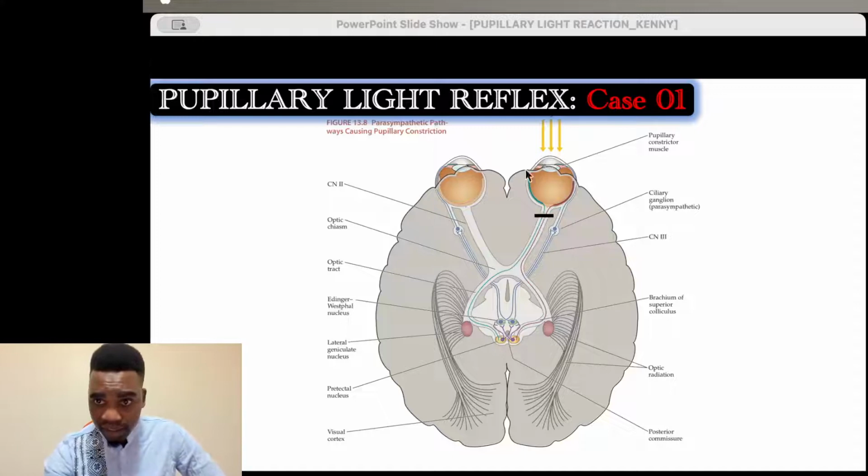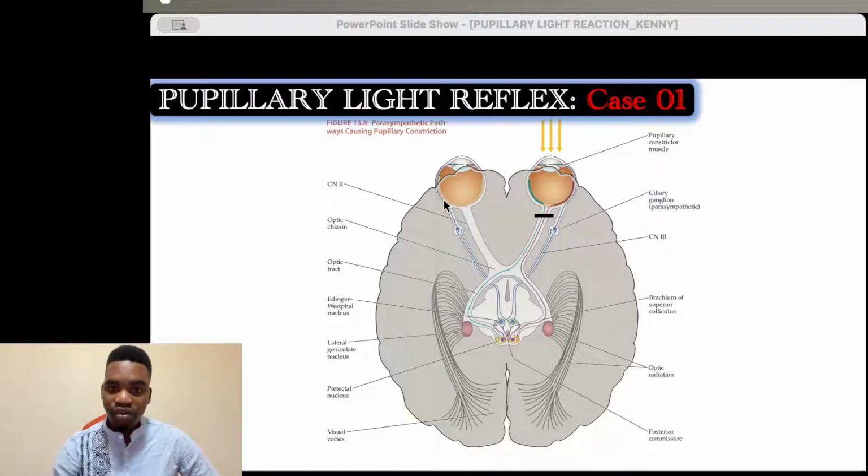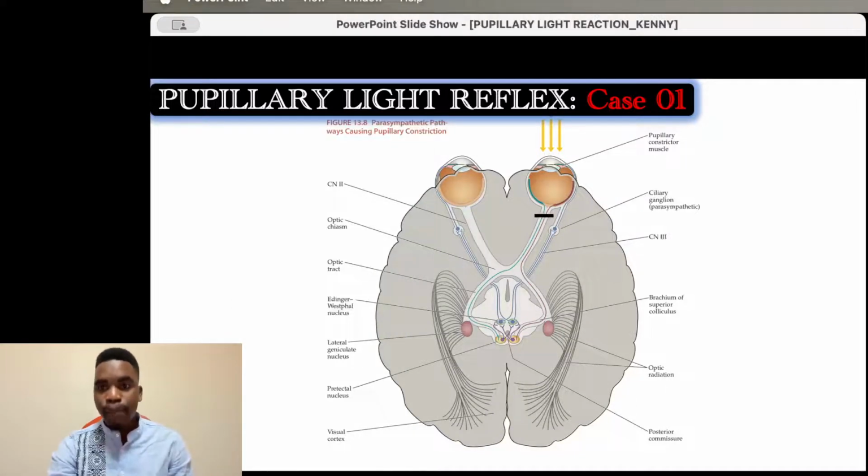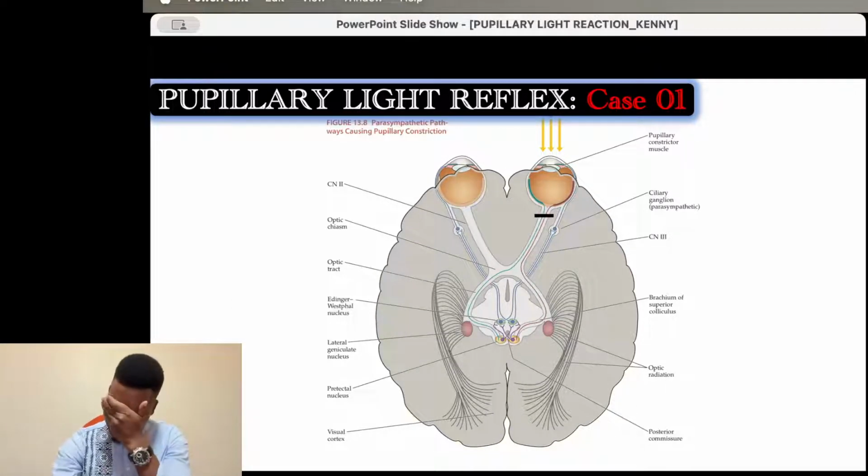So will this eye constrict? The answer is no. What about this? Will this one constrict? No, because there is nothing to stimulate the nuclei. So there is no pupillary constriction when you have damaged the optic nerve and you are shining light at the same eye. This one will take information, and it would stimulate all the other neurons, and then we would see the effect, but we can't see the effect because the optic nerve is damaged.